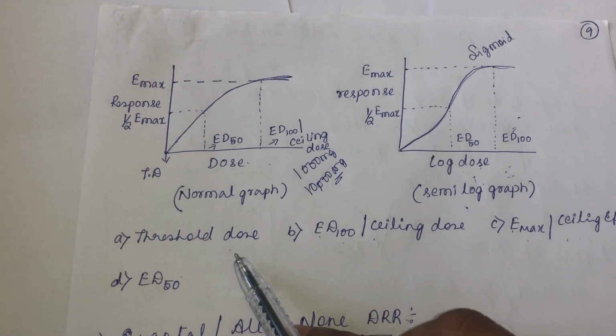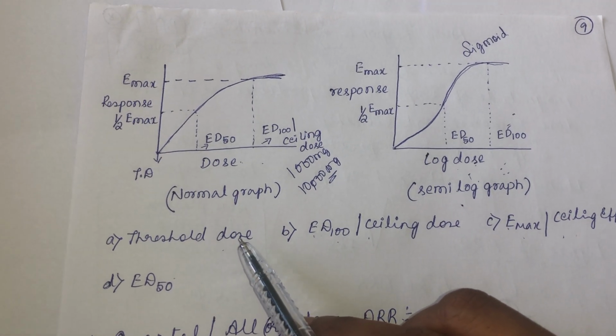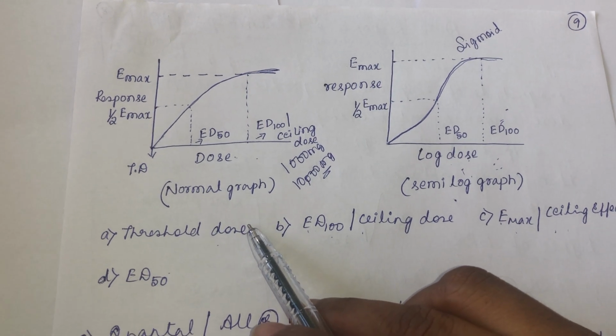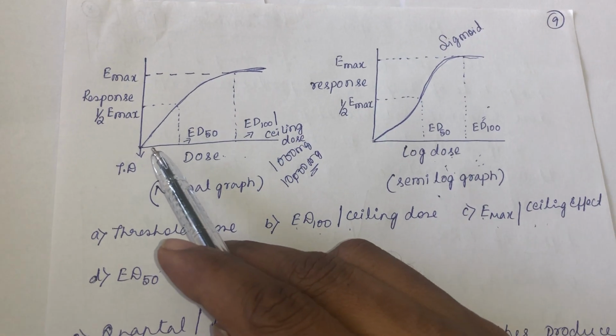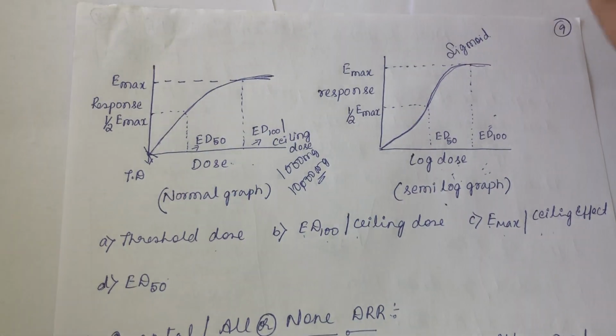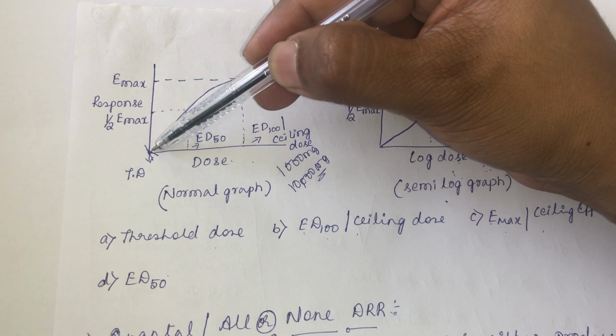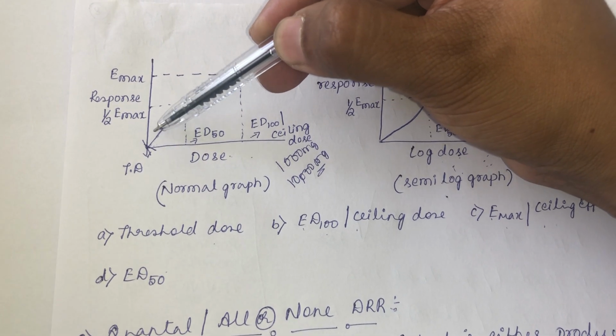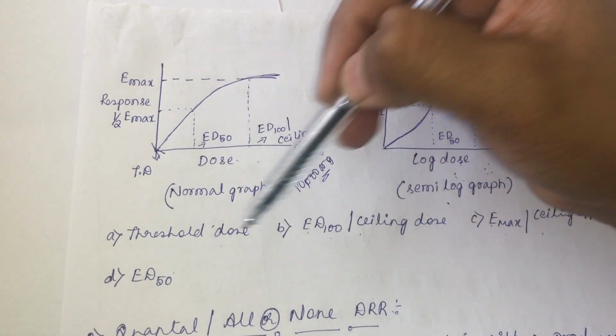What do you mean by threshold dose? Threshold dose is that minimum dose wherein it started producing the effect. Here, this is the dose where you start seeing the effect of the drug, right? So this will become the threshold dose. It is the minimal dose at which the effect started showing. That is the meaning of threshold dose.